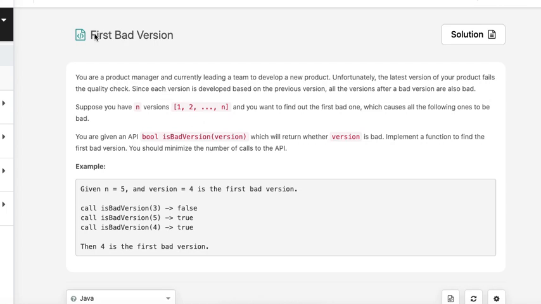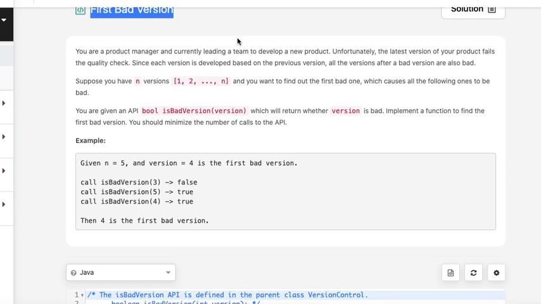Hello guys, the question that we're looking at today is first bad version. Let's go through the question.